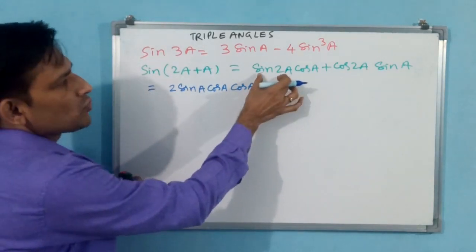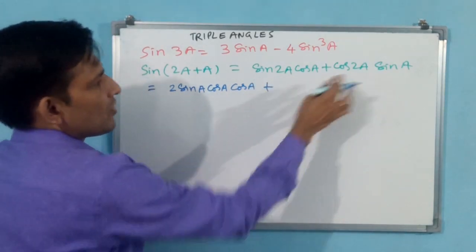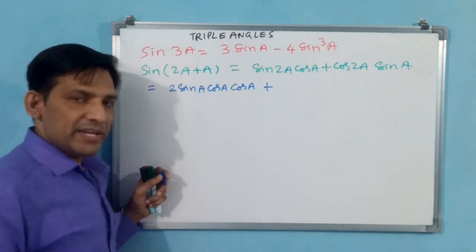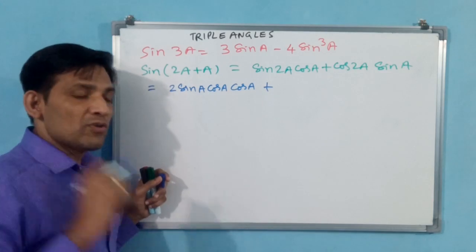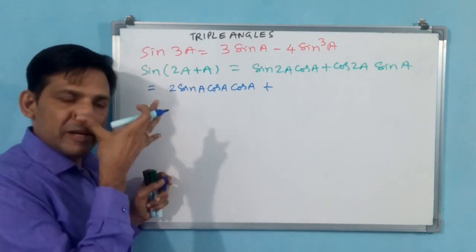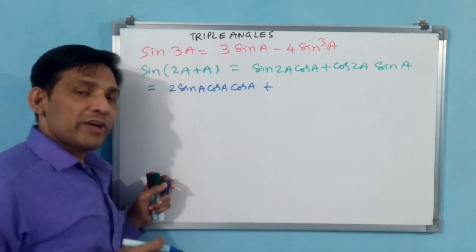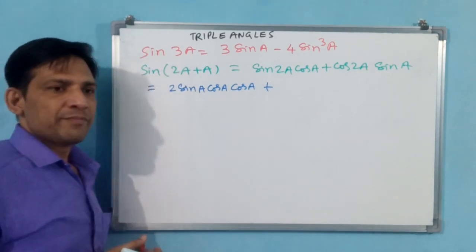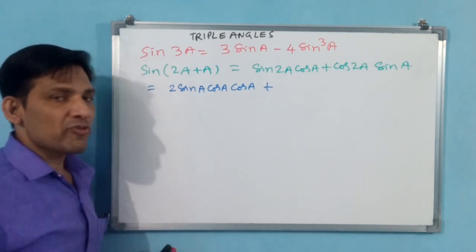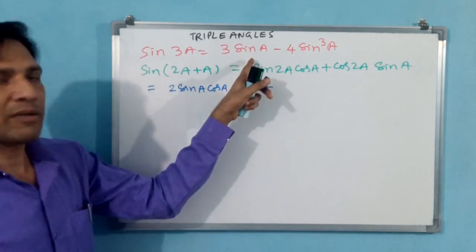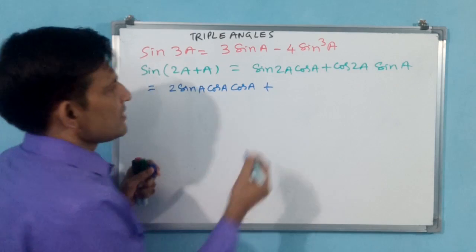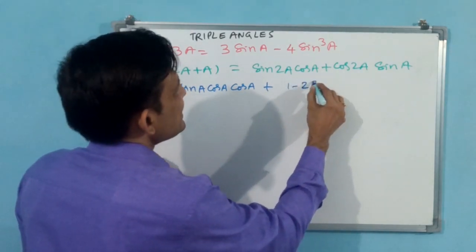Okay, this is 2 sin a cos a into cos a. Cos 2a, you see, cos 2a in terms of sin, what is there? Cos 2a, 5 results are there. Leave the tan. 4 results are there. Among them, cos square a minus sin square a, that you don't take. 1 minus 2 sin square a, that you take. Another one, 2 cos square a minus 1 is there, but that you don't take. Why? Because you want it in the form of sin. That is why 1 minus 2 sin square a, you take 1 minus 2 sin square a